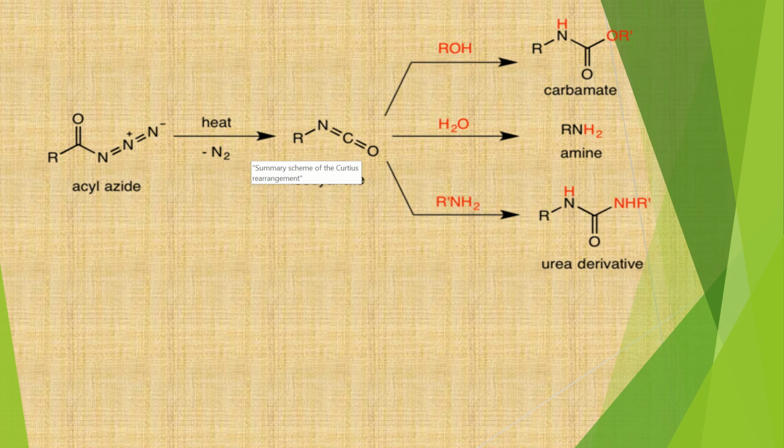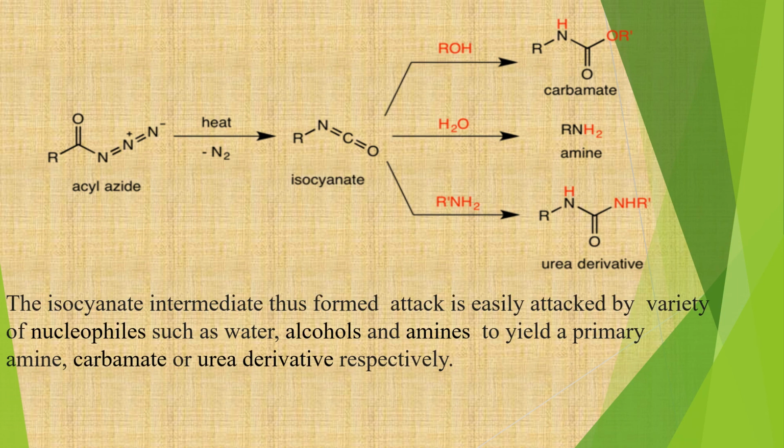This isocyanate, on treating with various types of nucleophiles, leads to formation of various products. So first, isocyanate when treated with an alcohol, the lone pair of alcohol oxygen goes for a nucleophilic attack on carbonyl carbon leading to formation of a carbamate. In the second way, if isocyanate is hydrolyzed, the water molecule goes for a nucleophilic attack on the carbonyl carbon